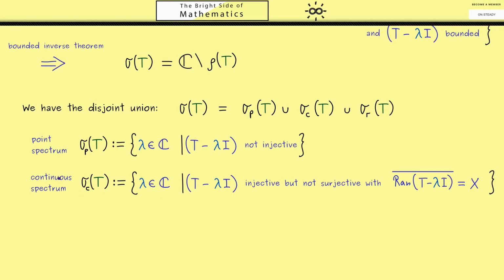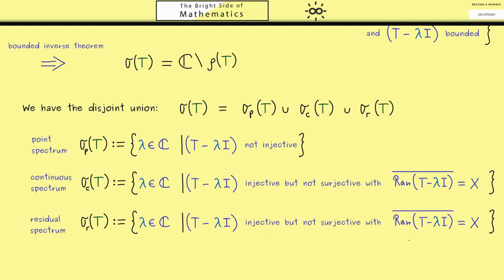Both names are chosen in this way because for important examples, the point spectrum consists of individual points in C and the continuous spectrum forms whole intervals. This also explains the last name, the residual spectrum just gets all other points. Here the operator is injective but not surjective, and even the closure of the range is not X. Here I can tell you, for the property that the closure is the whole set X, we simply say the range lies dense in X. Later you will see that for many important examples the last set is indeed empty. This is not always the case, but for these examples we only have to deal with these two sets here.